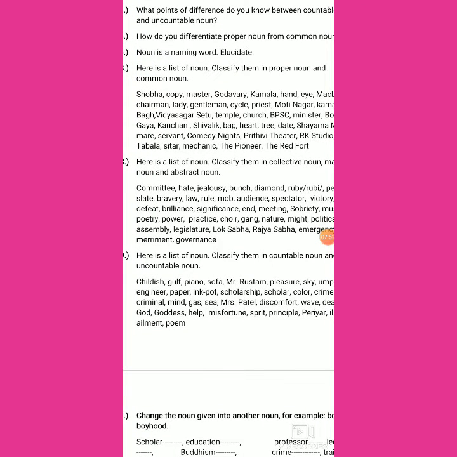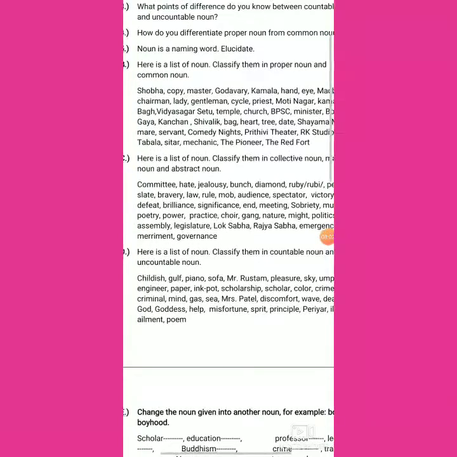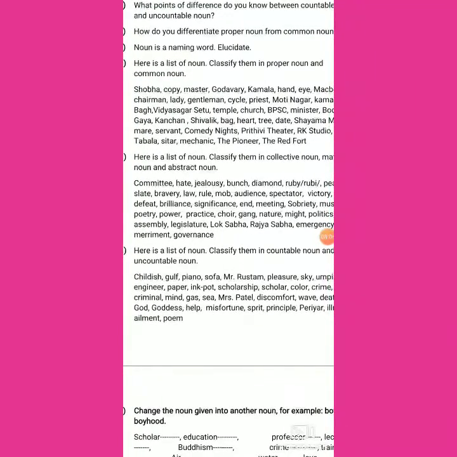Then servant, comedy, night: servant is common noun. Comedy Nights is proper noun. Prithvi Theatre is proper noun. RK Studio is proper noun. Tabla, sitar, mechanic are common nouns. The Pioneer, common noun. The Red Fort, proper noun.